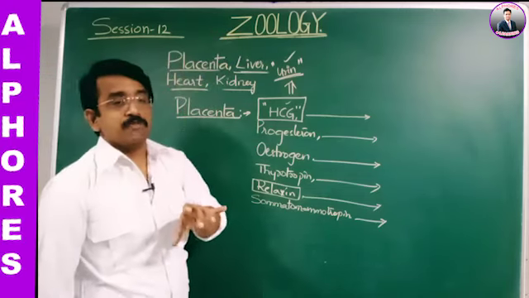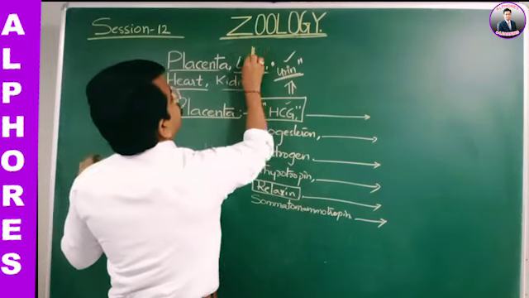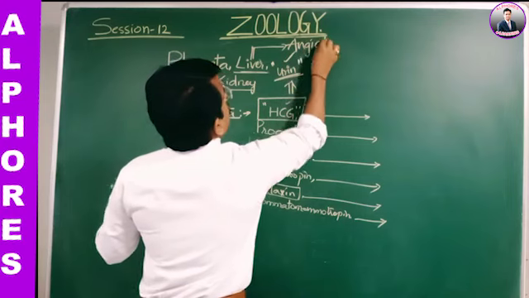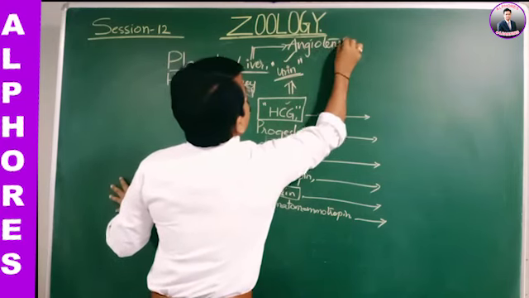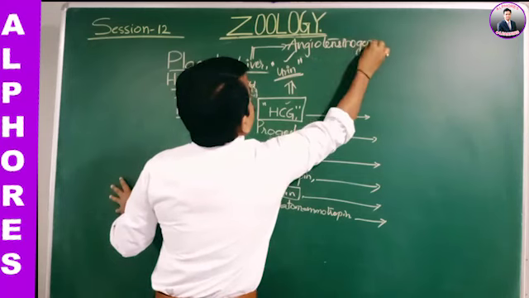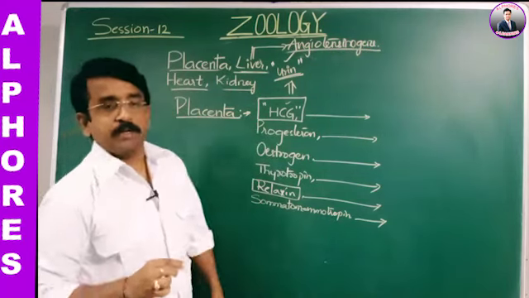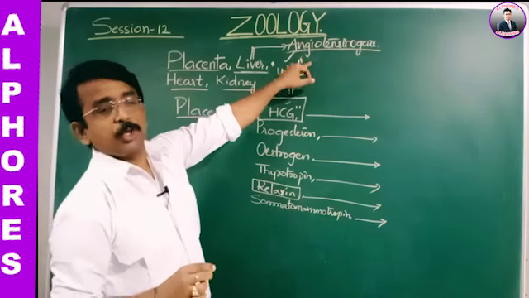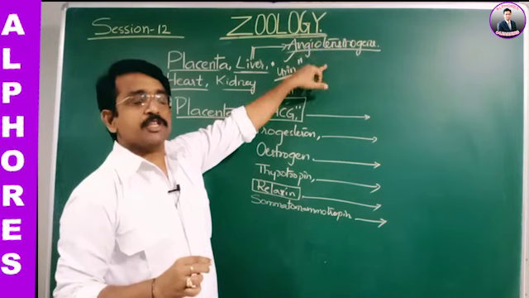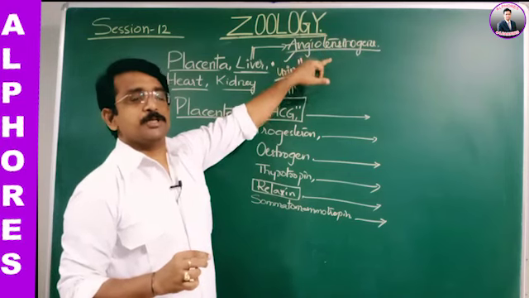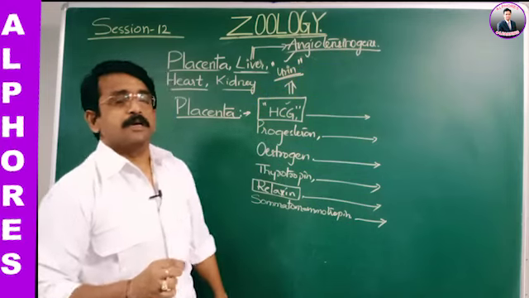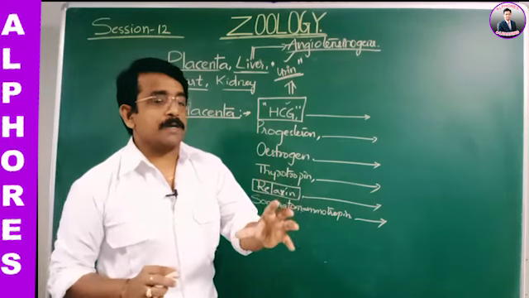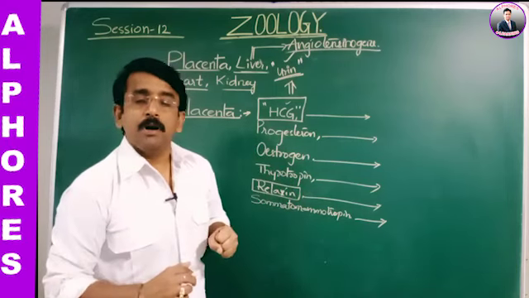Liver is the one which synthesizes angiotensinogen, and this angiotensinogen, by means of renin, is converted into angiotensin 1 and that into angiotensin 2, which in turn acts upon the adrenal cortex and stimulates the secretion of aldosterone.